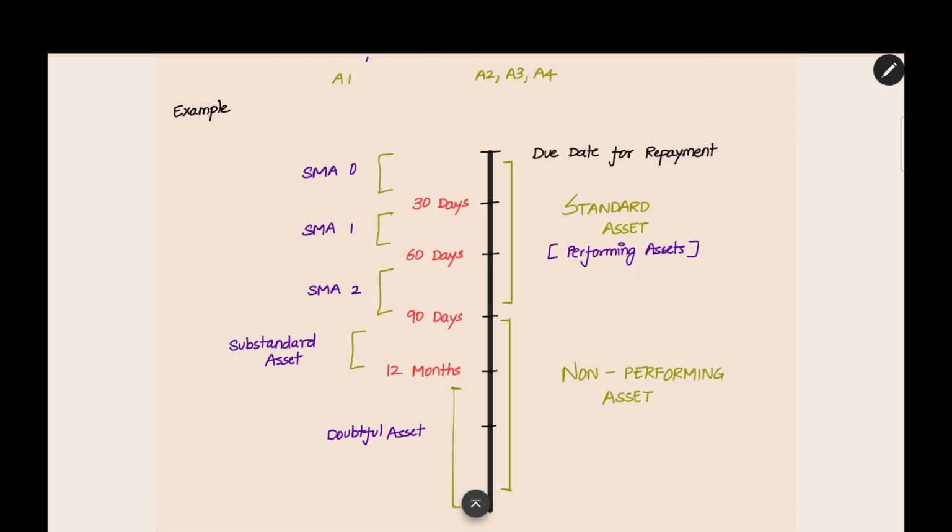Here we have seen the NPA classification. Here you can ask whether in SMA 0, 1, 2, during this time, the interest will be booked or not. That you might have a question. Only on becoming NPA, there will be a stopping of income recognition. When it is a standard asset, the income will be recognized properly. There will be no problem even if you do not repay. As long as the asset is a standard asset, they can record the income.